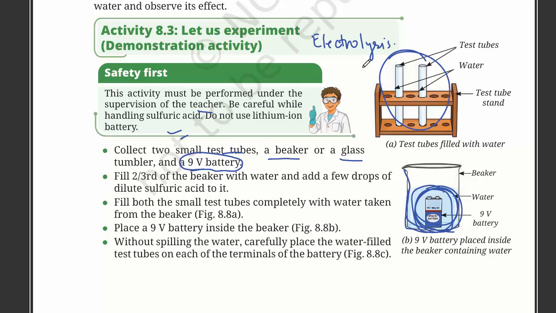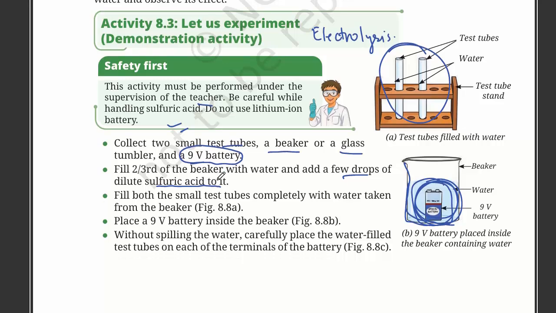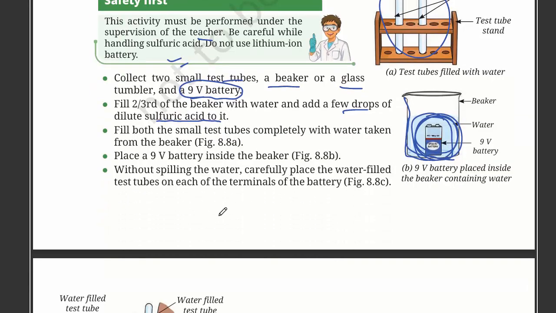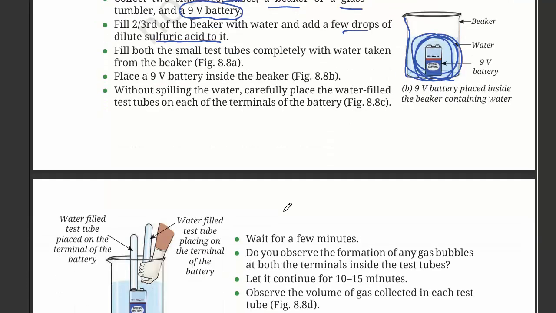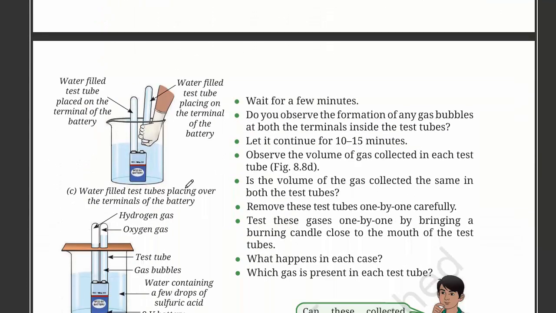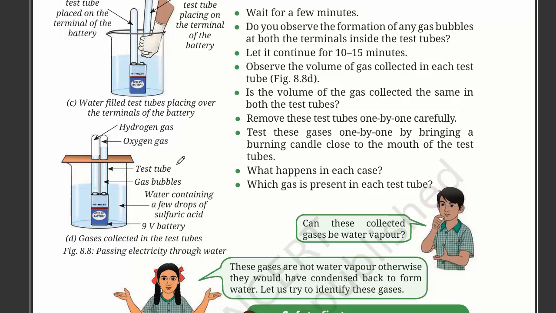Fill 2/3 of the beaker with water and add a few drops of dilute sulfuric acid to it. Fill both the small test tubes completely with the water taken from the beaker. Place a 9-volt battery inside the beaker. So we have placed the 9-volt battery in here. Without spilling the water, carefully place the water-filled test tubes on each of the terminals of the battery. So they have placed the test tubes on both of these.